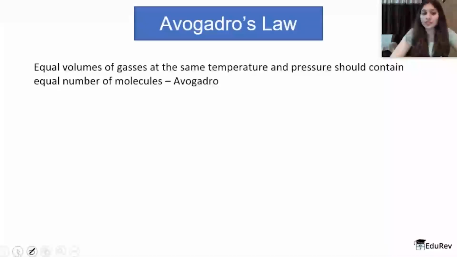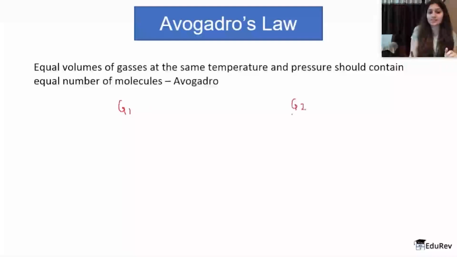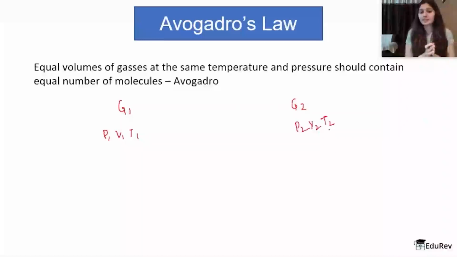The next law is Avogadro's law. Avogadro's law states that equal volumes of gases at the same temperature and pressure contain an equal number of molecules, or number of moles. What this law is basically saying is, for example, if you have two gases, gas 1 and gas 2. The first gas is at pressure P1, volume V1, temperature T1, and the second gas is at pressure P2, volume V2, and temperature T2. The law says if all these three variables are the same, that is P1 is equal to P2, V1 is equal to V2, and T1 is equal to T2, then definitely N1, the number of moles of this gas, must be equal to the number of moles of the other gas.